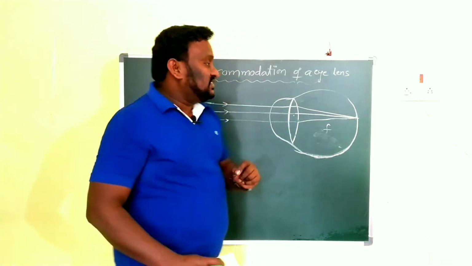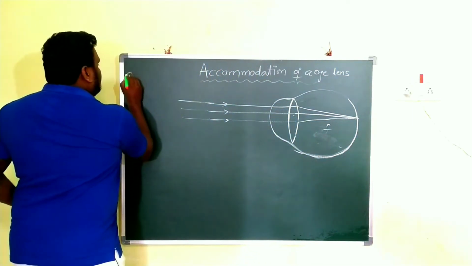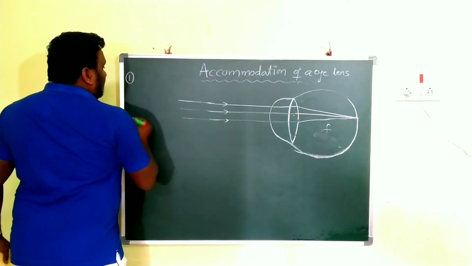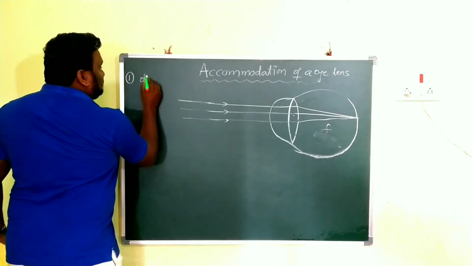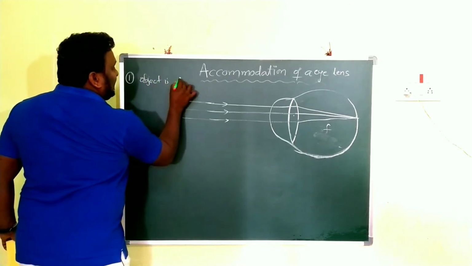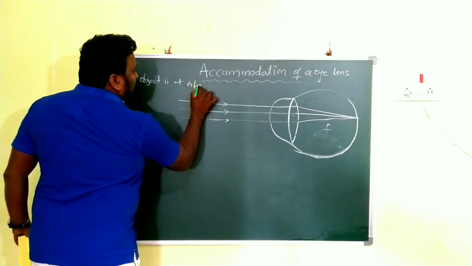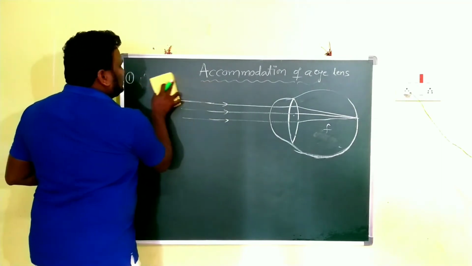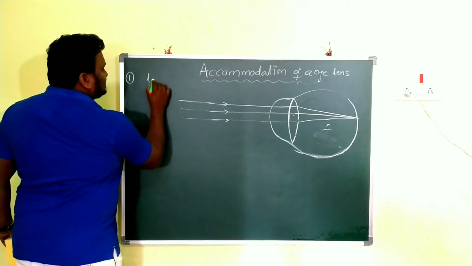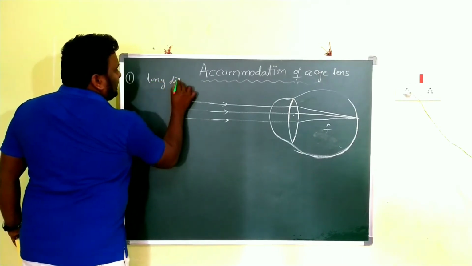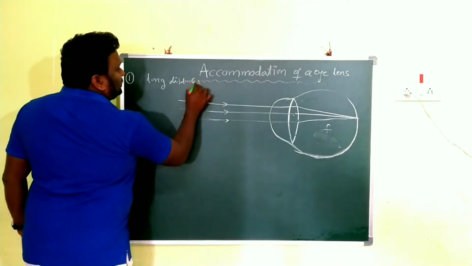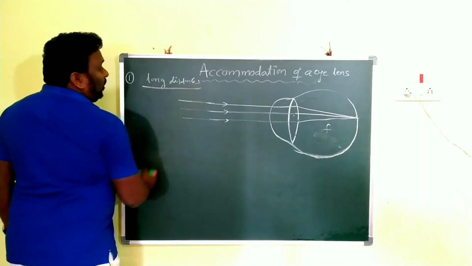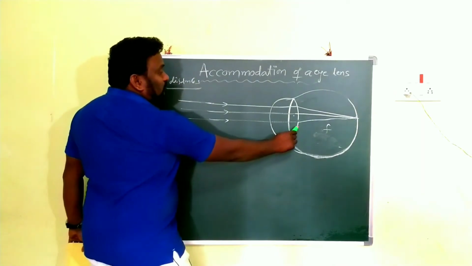In the first situation, the object is at infinity, that means at a long distance. You may also call it far away, or for long distances. For long distances, we have to find the focal length of the eye lens.